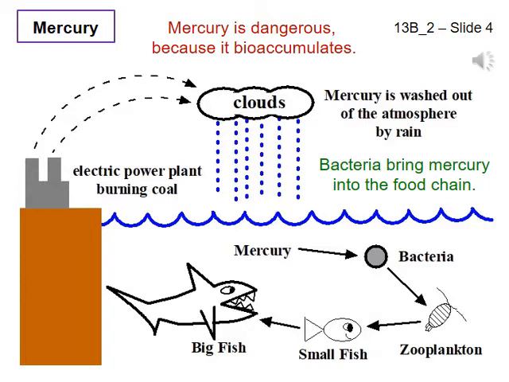Small fish then eat the zooplankton, and the more zooplankton that the small fish eat, the more toxic the small fish become. The bacteria also can release the mercury into the water where it can be absorbed by phytoplankton and other organisms. Thus, consumption of phytoplankton by zooplankton can also be a pathway by which bioaccumulation can occur.